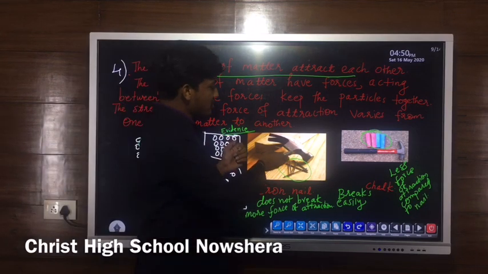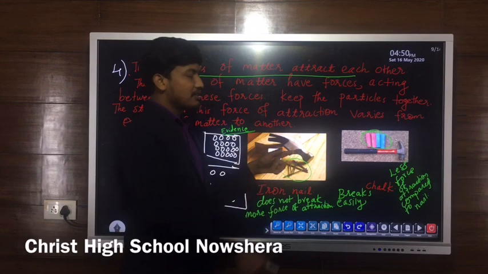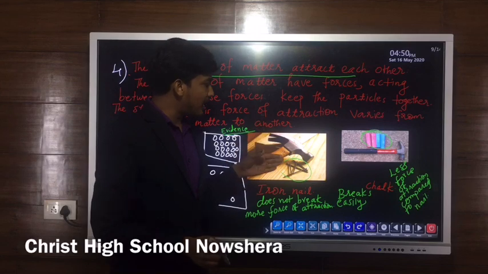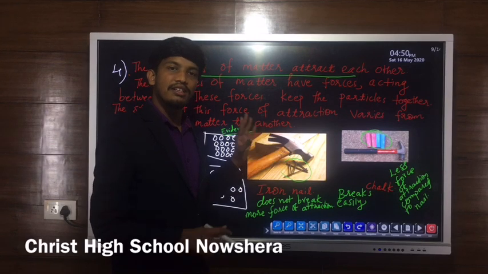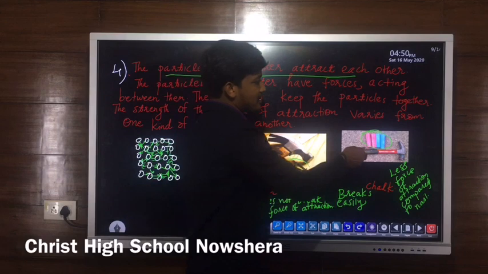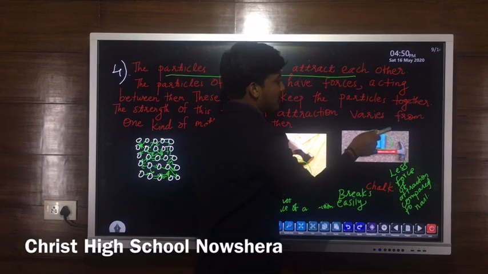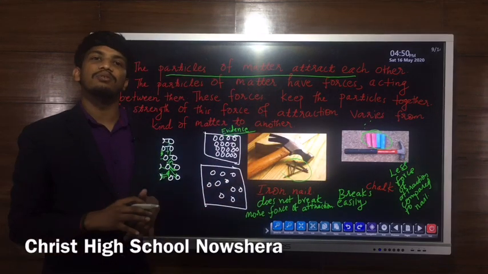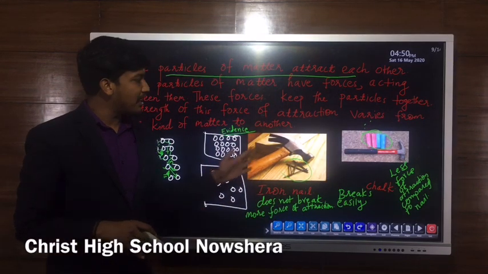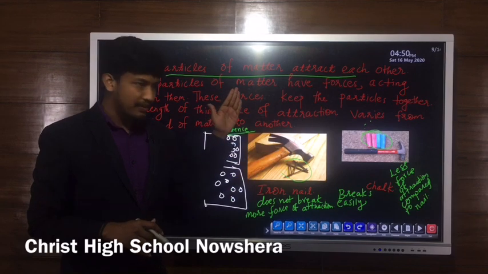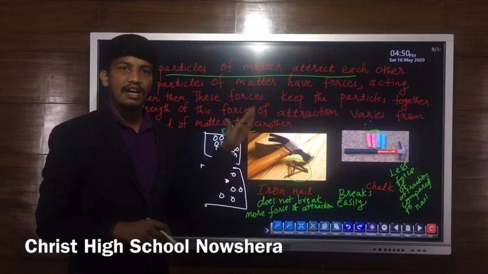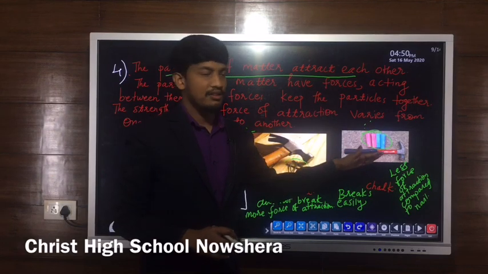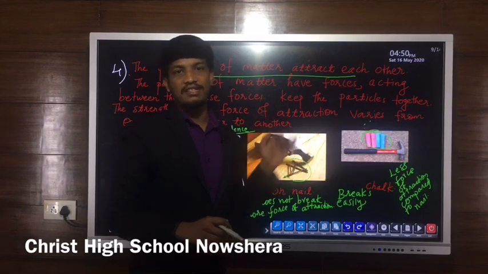So when you beat the iron with a hammer, we can see that iron is very hard and strong and it will not break. But at the same time, if you beat the chalk using a hammer, we can see that the chalk will break into pieces very easily, but iron will not break when you beat the iron nail with a hammer. At the same time, when you beat the chalk with a hammer, chalk breaks easily.